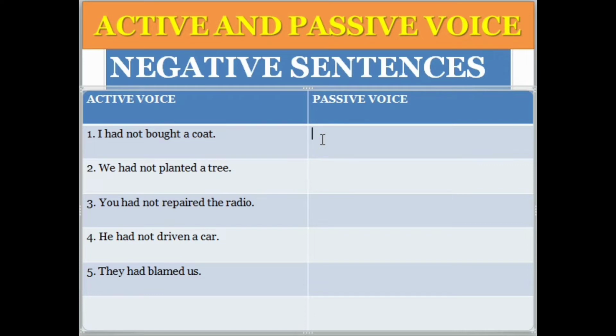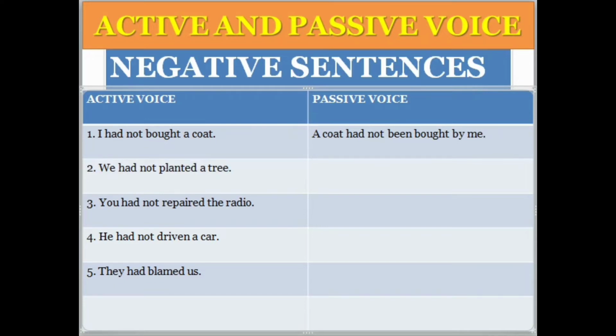I had not bought a coat. So I is the subject here and a coat is the object. So the subject will go to the object and the object will come to the subject. A coat had not been, and the third form of buy is bought. A coat had not been bought by me. Clear?